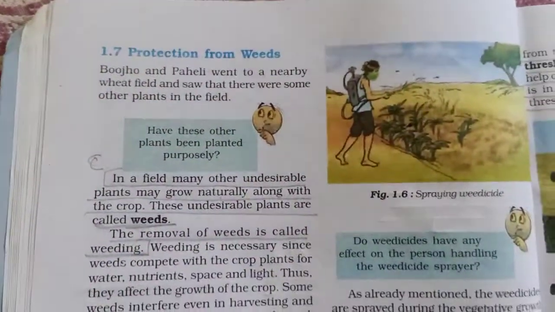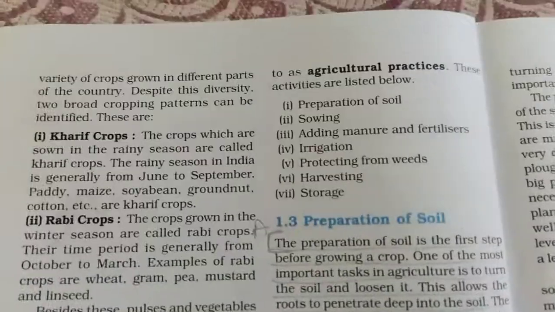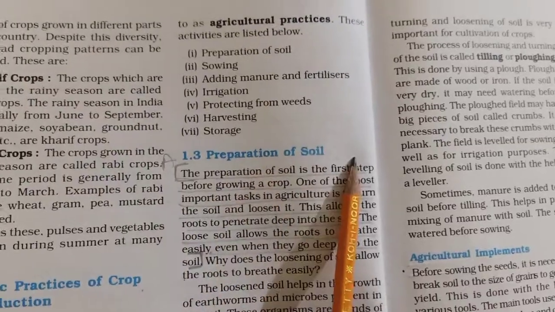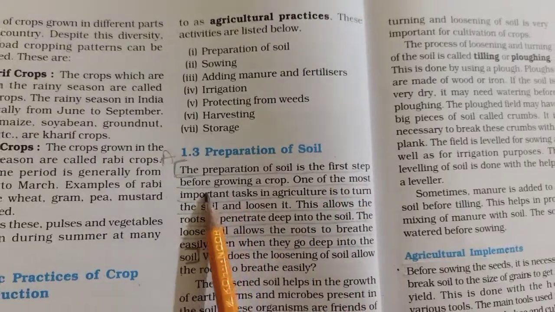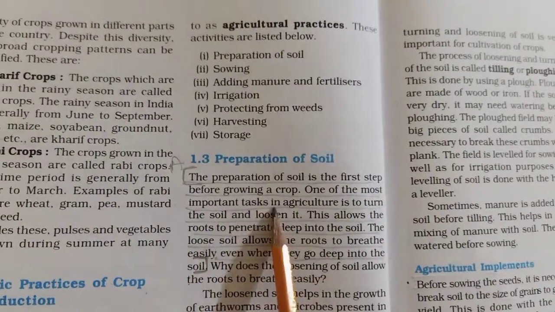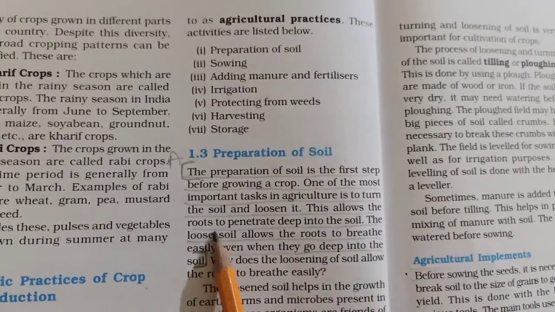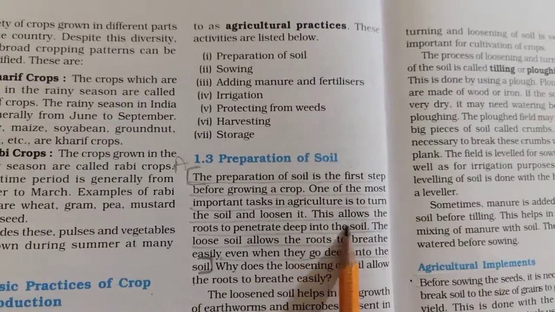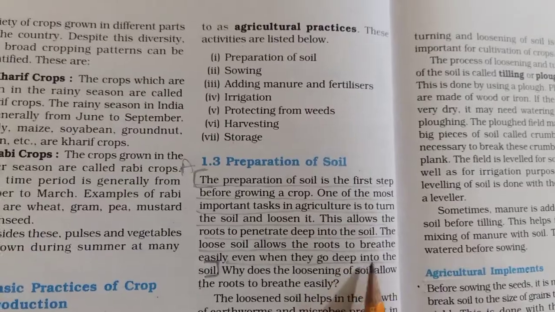open the page number 2, the point 1.3, preparation of soil. Mark this paragraph. The preparation of soil is the first step before growing a crop. One of the most important tasks in agriculture is to turn the soil and loosen it. This allows the roots to penetrate deep into the soil. The loosened soil allows the roots to breathe easily even when they go deep into the soil.